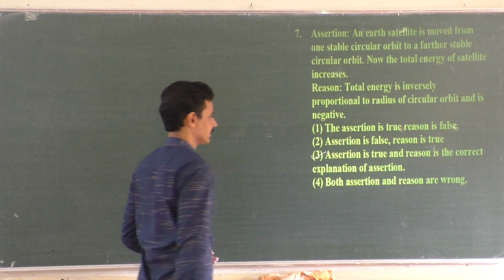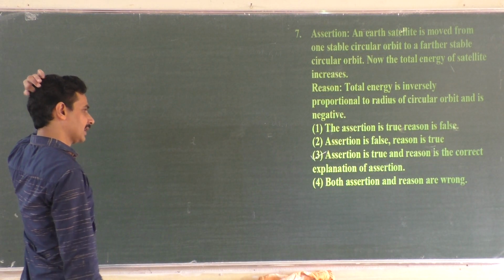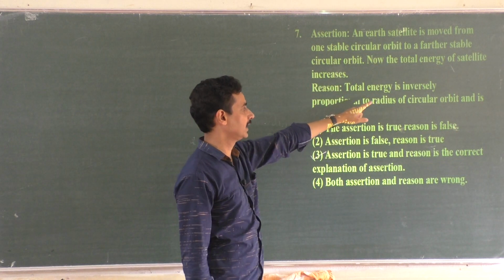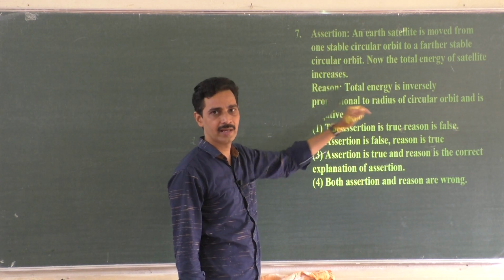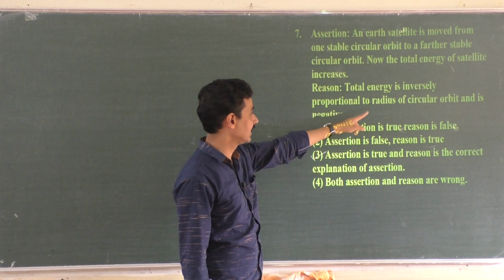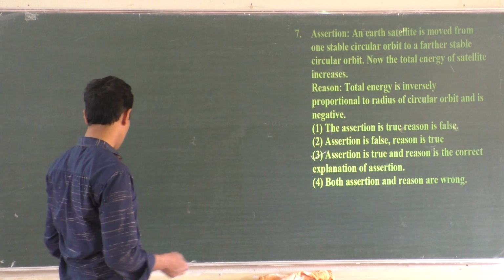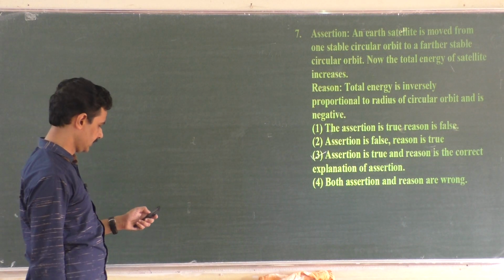The reason is the explanation of the assertion. The third option holds good. Both are correct, and the reason is the correct explanation of the assertion also, because energy is inversely proportional to radius and moreover it is negative. Otherwise, as radius increases, energy should have become lesser and lesser, but since it is negative, it becomes more and more. Okay, so option 3.